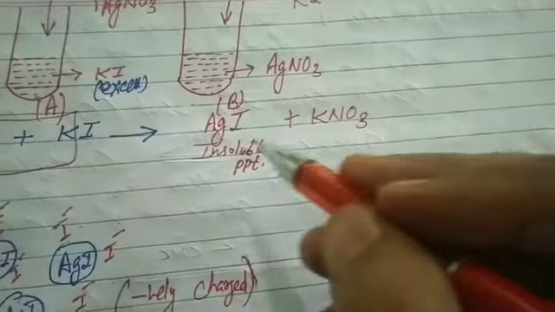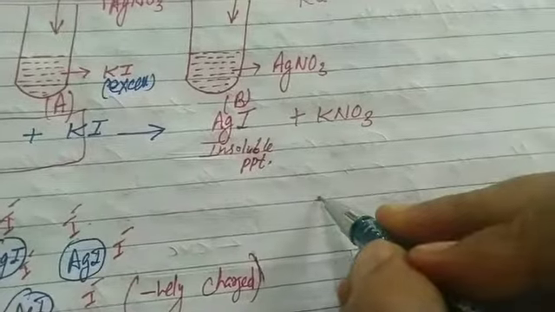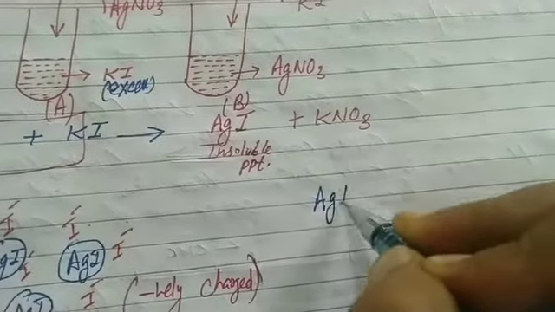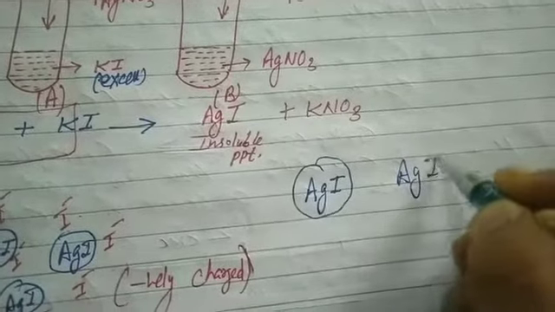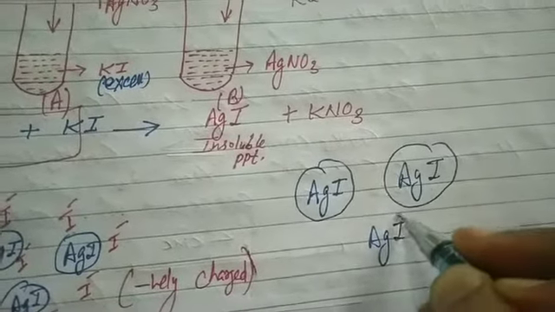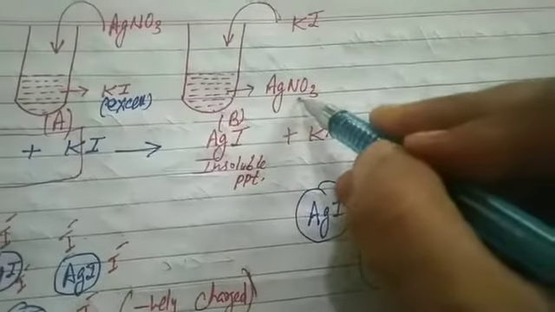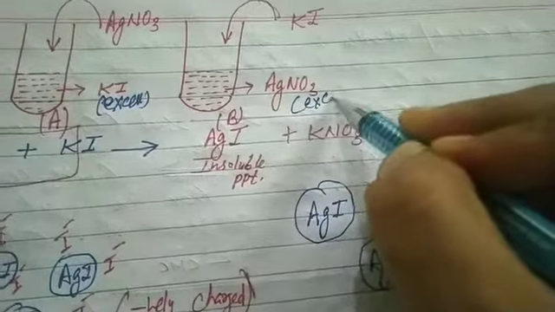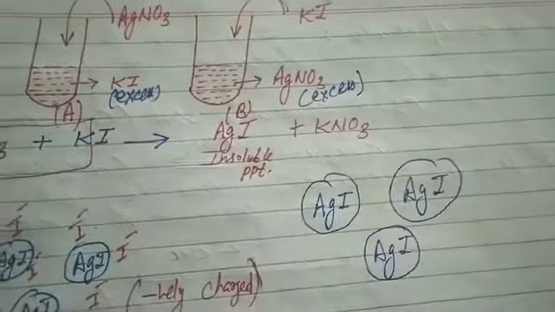Now students, coming to test tube B. Again it's clear, the insoluble precipitate of AgI is formed. Please try to clear your concept. I am telling you the trick. In test tube B, AgNO3 is in excess. Anything that is in excess is adsorbed on the surface.